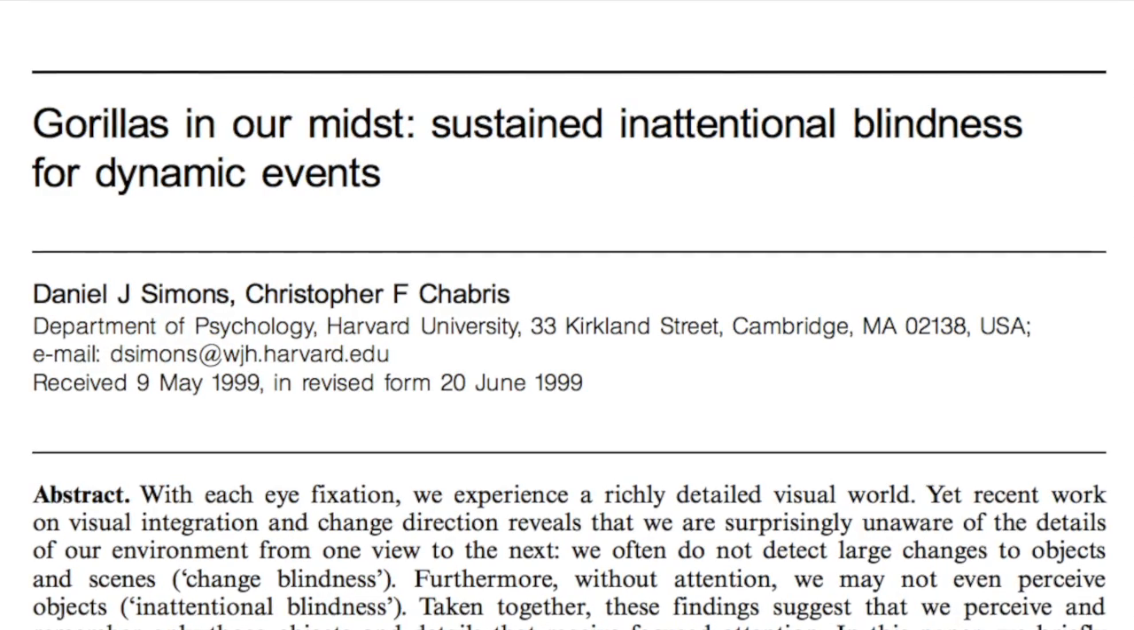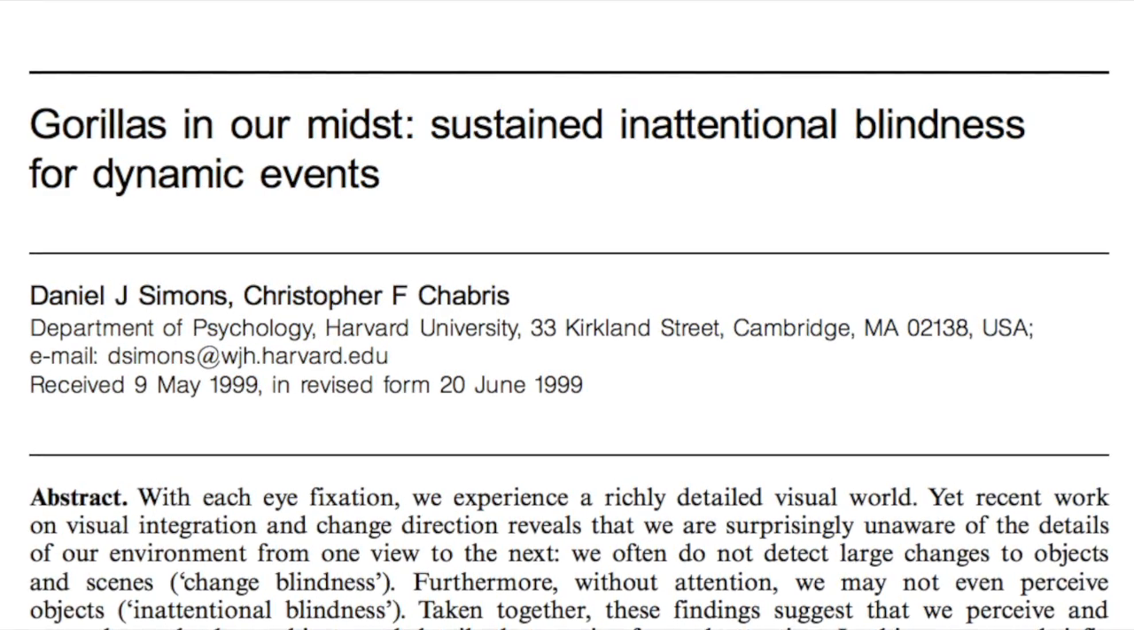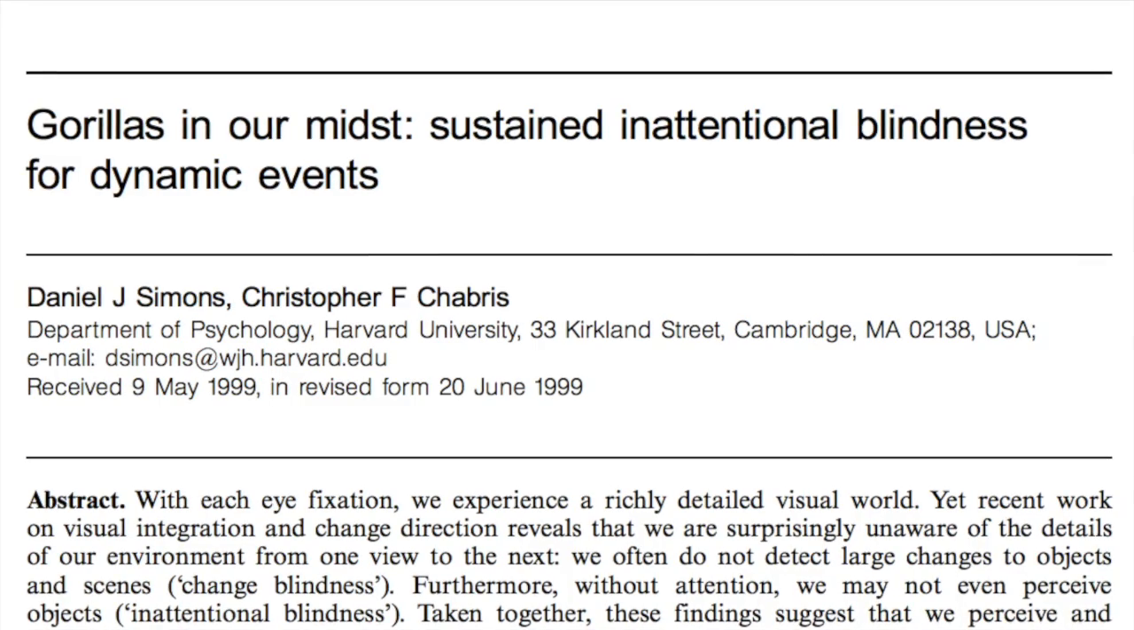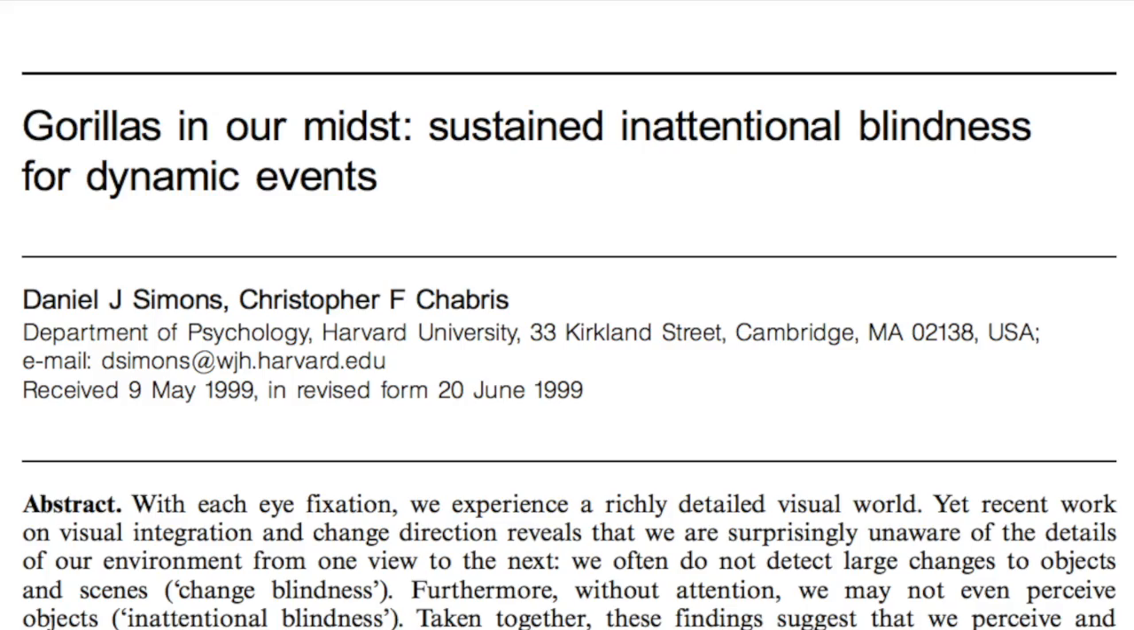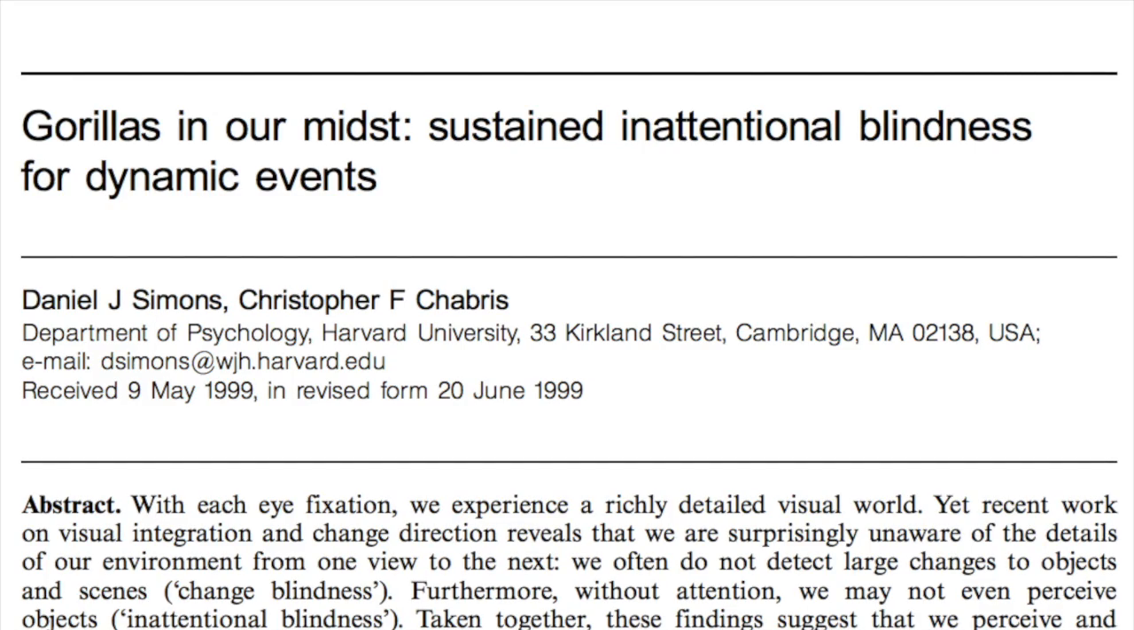Inattentional blindness, also known as perceptual blindness, is defined as the event in which an individual fails to recognize an unexpected stimulus in plain sight, such as the changing of background.